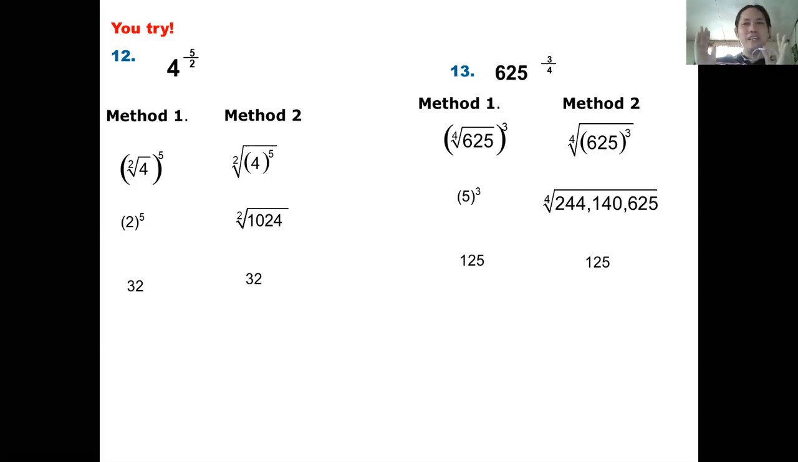So math is fun. The essence of mathematics is not to make simple things complicated, but to make complicated things simple.